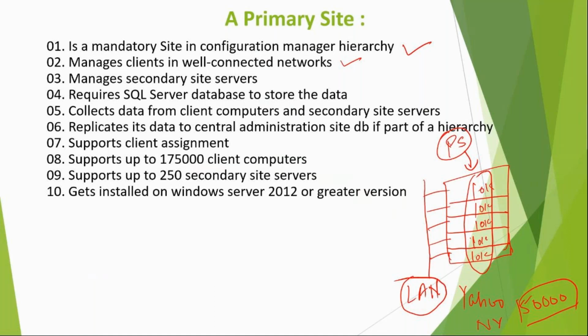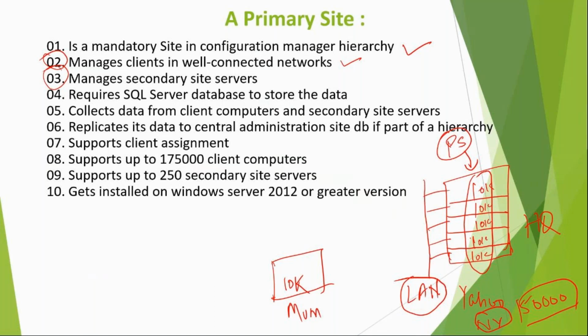So that's what point number 2 is. Got it? Point number 3, it manages secondary site. Now, what is secondary? Secondary is for branch offices. Suppose you have started a branch office. This New York is your headquarter, and now there is a branch office in Mumbai. There are like 10,000 devices in Mumbai. Now who will manage these devices?